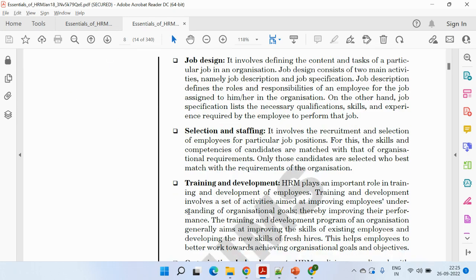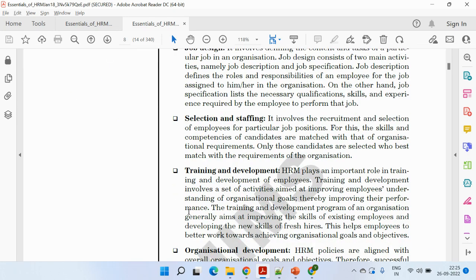Then selection and staffing, you need to select the resources. Again, when you are expanding some firm, then at different places, different parts of the country, you need to select and staff the people based on certain parameters, like what will be their language. If you are hiring for Gujarat, then definitely you need some people who are good in Gujarati. If you are hiring for Mumbai, you think of people who are good in Marathi. So simply you prefer the people of the local region.